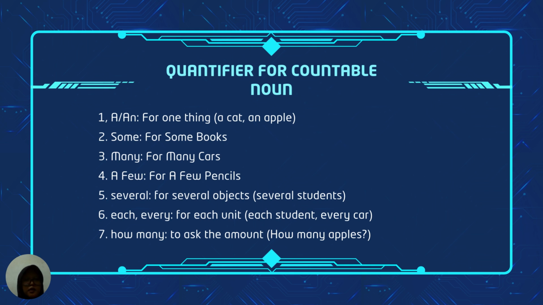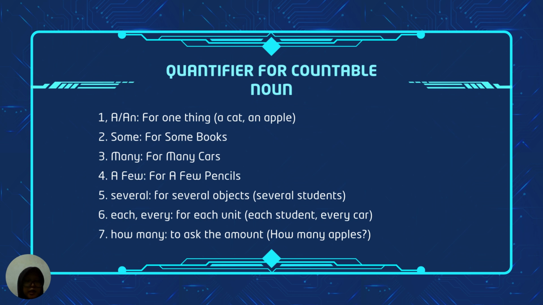Quantifiers for countable nouns. First, a or an for one thing. Example is a cat, an apple, or a chair, a table. Second is some, for some books.